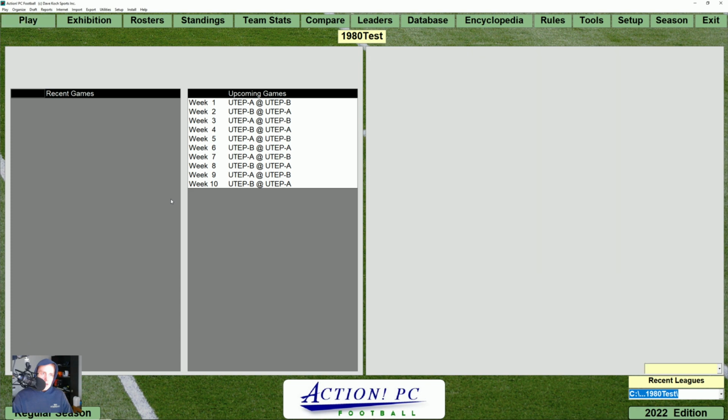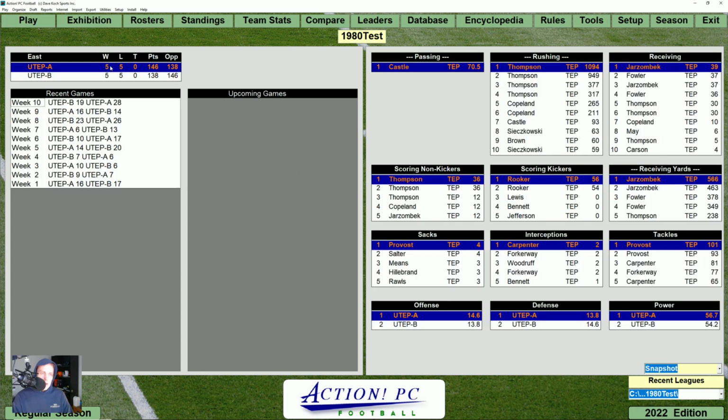Let's see, how do I get out of this? Just click exit, and you can see it was 5 wins, 5 losses for each team. Points scored for each team were just about the same, and the leading players are all the same players as you would expect. So that's really what we were expecting. They were close games, as you would expect, having the same team playing against itself over and over again. So what we're going to do in a second is restart it, and try this again with slightly different settings. So hold on for that.